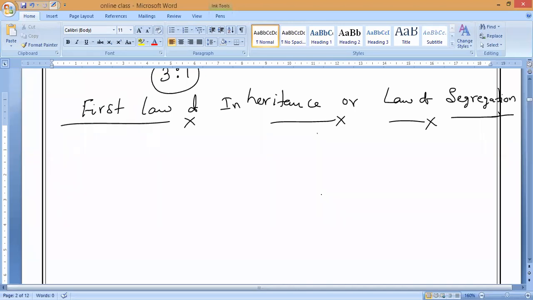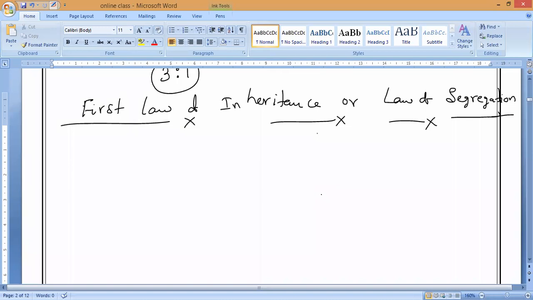Yes or no? By Mendel's time, there was no word called gene. So what did he call them? He called them factors. Understand? That is why, while writing Mendel's first law of inheritance, we are not supposed to say genes. As we know, genes always occur as pairs, yes or no? So here we use factors.